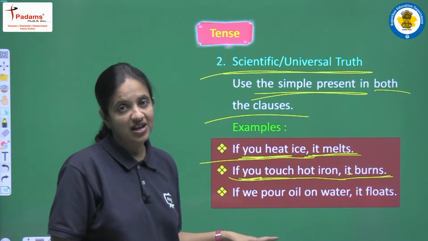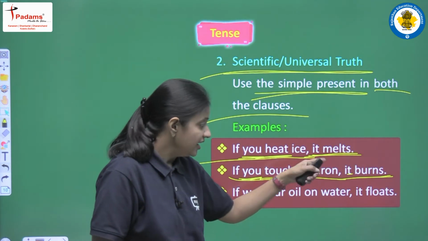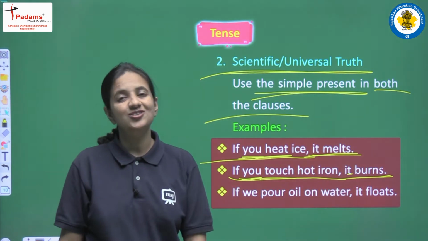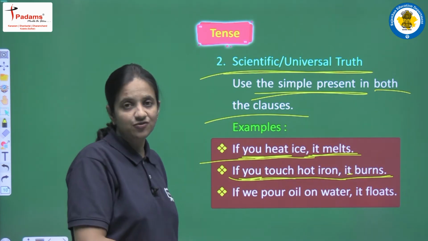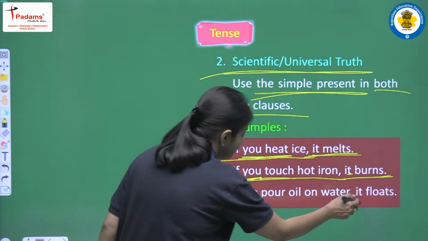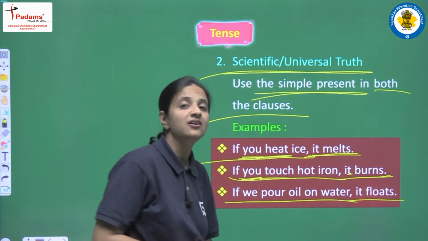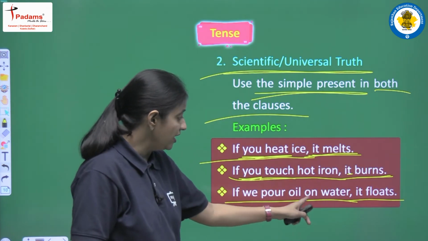One more example we are having here. Let's read. If we pour oil on water, it flows. So yes, this is also one of the scientific facts, and this is the reason we are having this kind of structure. We are having this particular pattern here, that we are having present simple tense in both the clauses. Okay, in the first clause we are having if we pour oil on water.